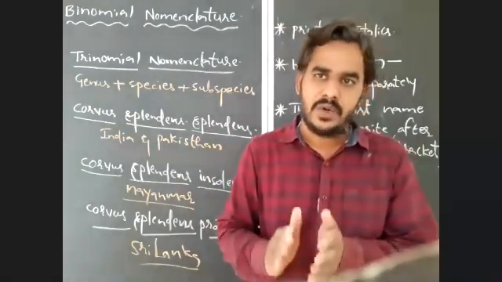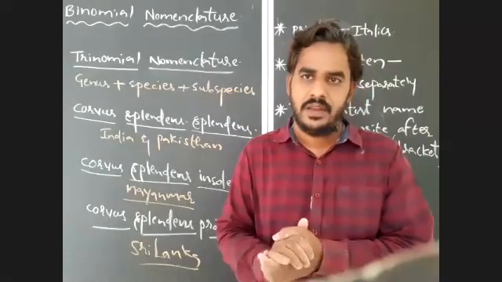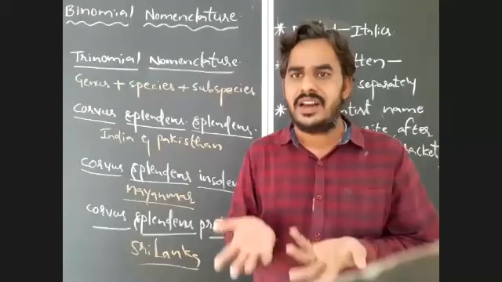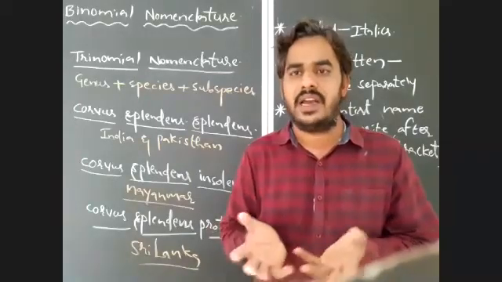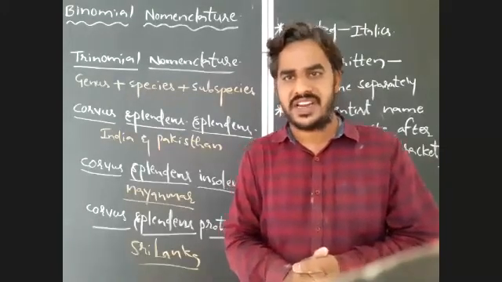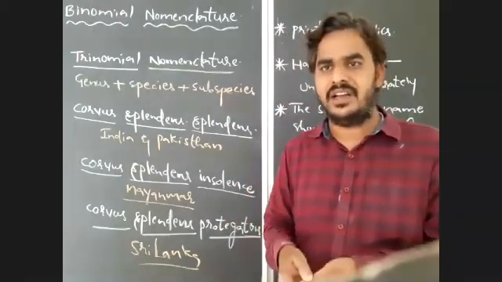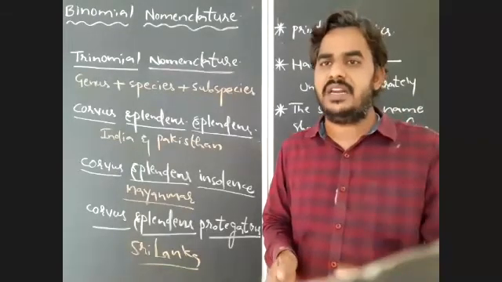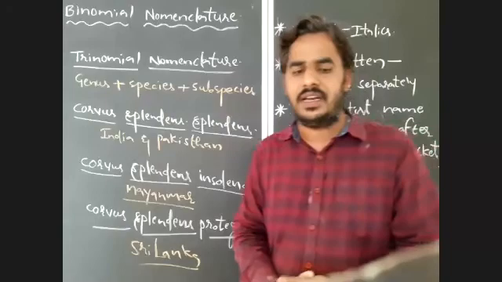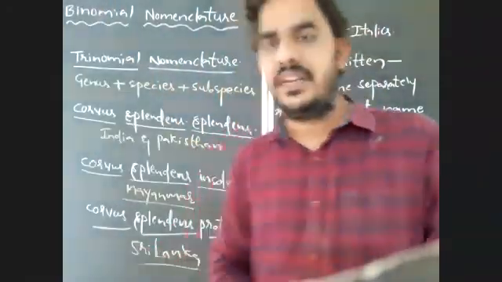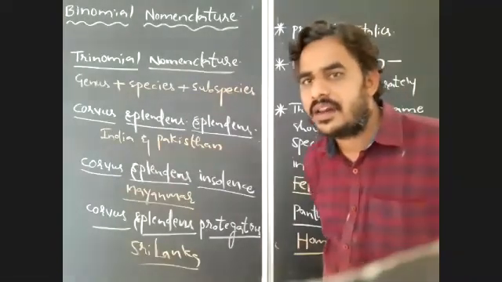For example, Homo sapiens africanus, where are those human beings living? They are living in Africa. Homo sapiens australianus, they are living in Australia. So subspecies usually represents the geographical locations of the organisms.